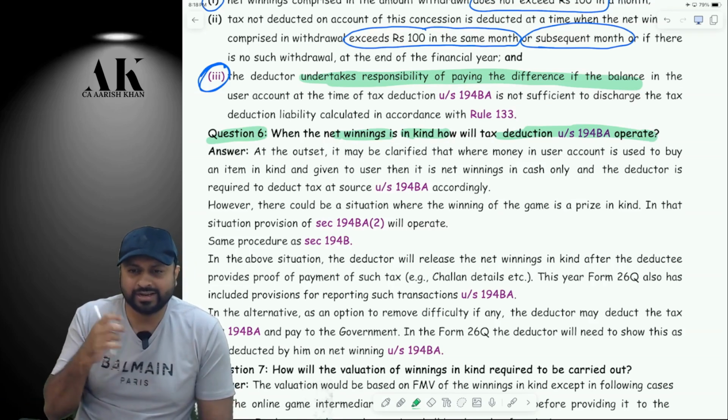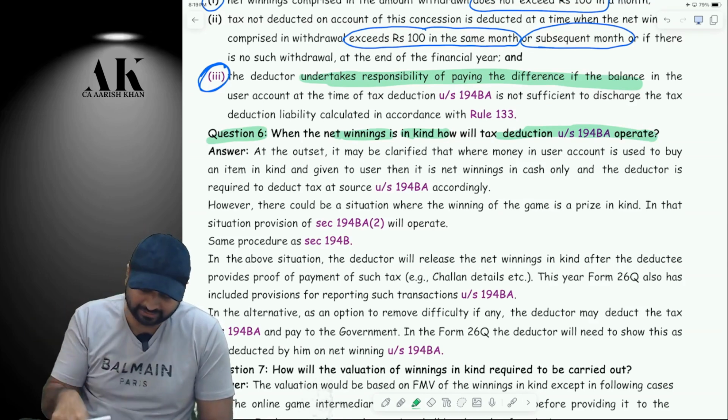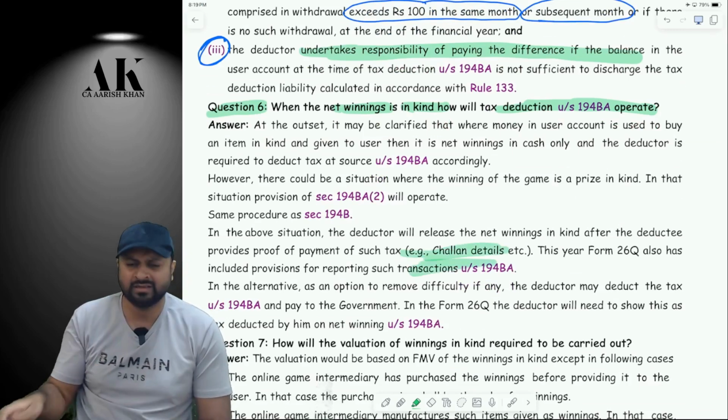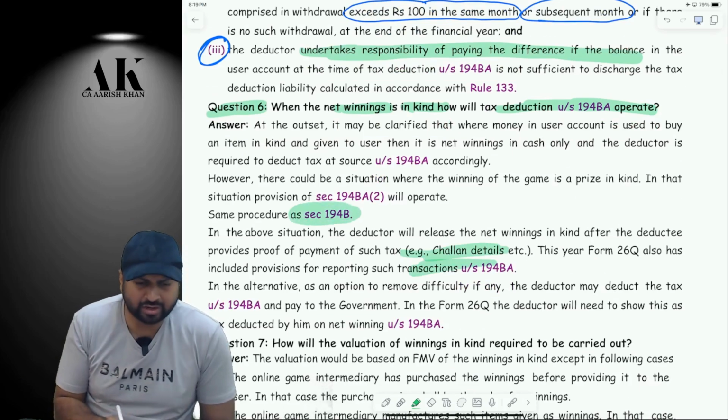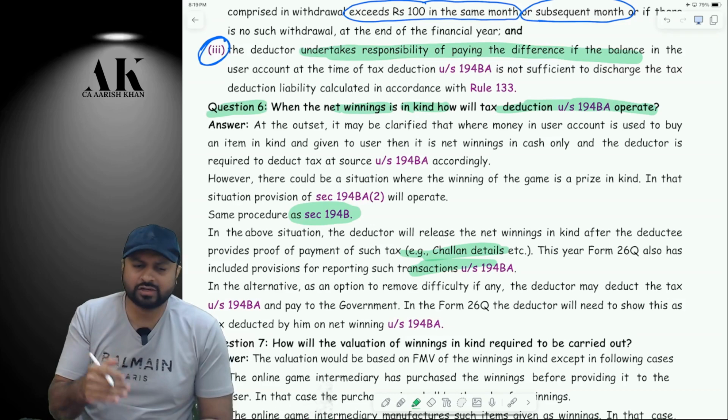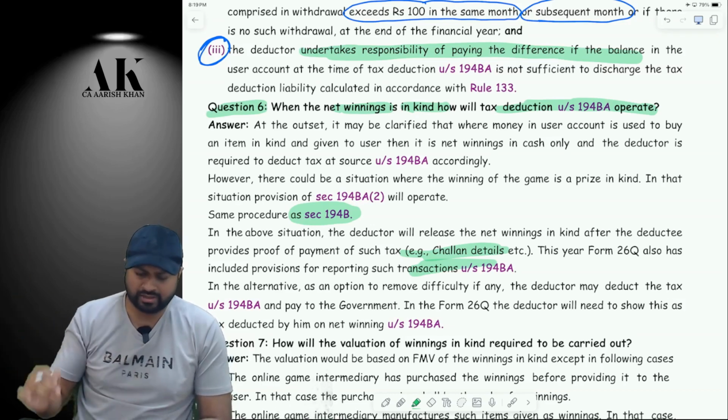What am I supposed to do? Technical word I want to listen. I am supposed to ensure that the other person has paid the tax. Check it please. I have to take the challan etc. from the other person. Is it clear? This similar provision was also there in lottery and all, right? So CBDT has also given the reference that it is similar to what you do in lottery. Are you clear?